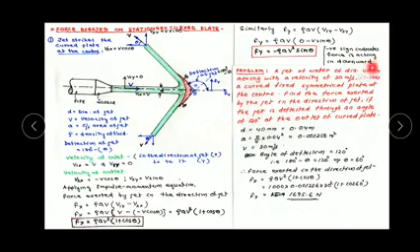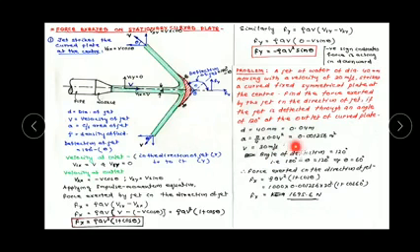Here given that the diameter of the jet d equal to 40 mm, which is equal to 0.04 meter. From this diameter data we can find the area of the jet equal to pi by 4 into 0.04 square, which is equal to 0.001256 meter square. Again, it is given that the jet is moving with a velocity of 30 meter per second, that is, v equal to 30 meter per second.